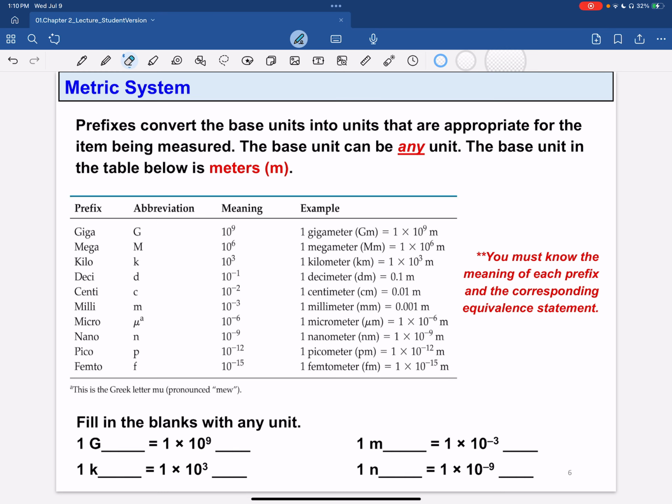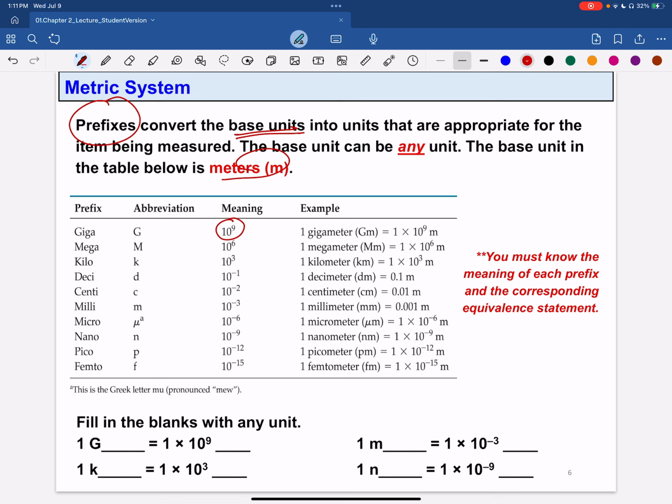Now, prefix. Since we talked about the metric system, we have to talk about prefixes. A prefix will convert the base unit into a unit that is smaller or larger. And when we talk about prefixes in the metric system, it is based on 10, right? So, for example, the base unit in the table is meter.